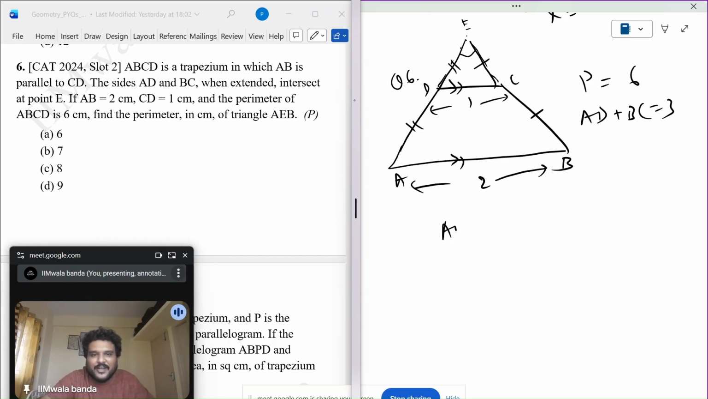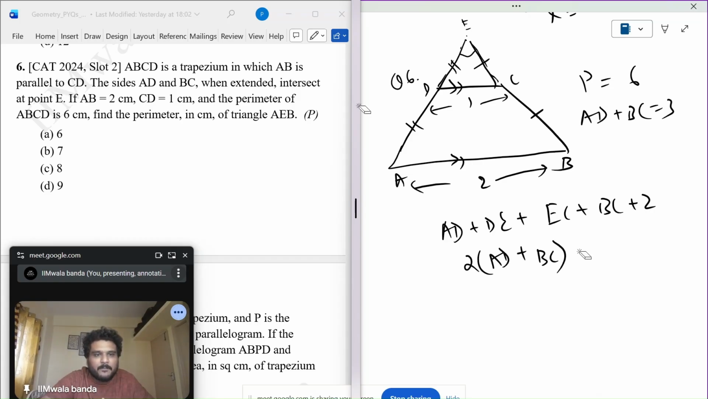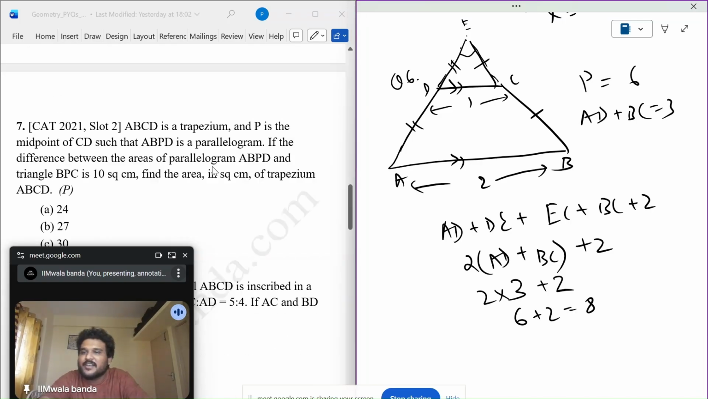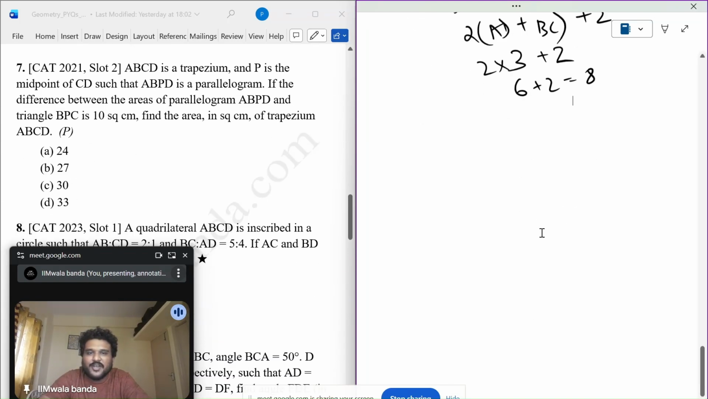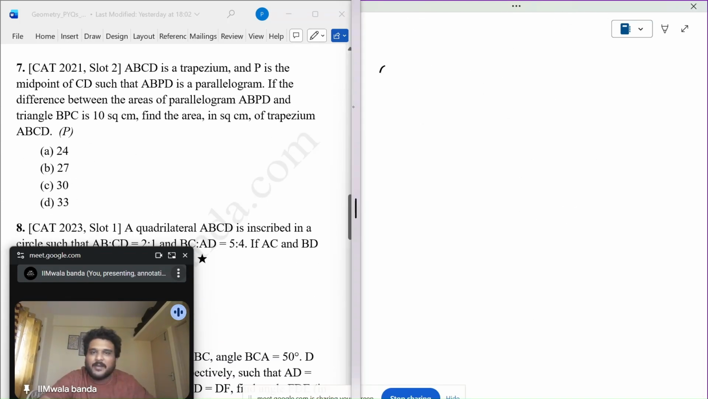Why? I need to find the perimeter. So AD plus DE, EC plus BC plus 2. I need to find AD and DE are equal. So twice of AD. Similarly, EC and BC are equal. So twice of BC plus 2. This is 3. So basically, not 6, sorry, 8. You have to solve properly to get it. 6 should be C. Yeah. Very easy questions. You have to really draw and things will pan out.